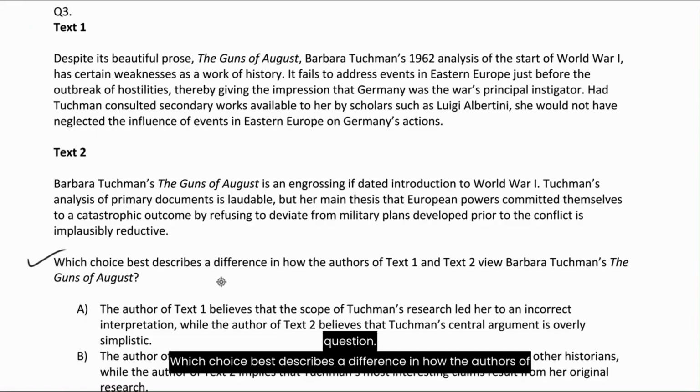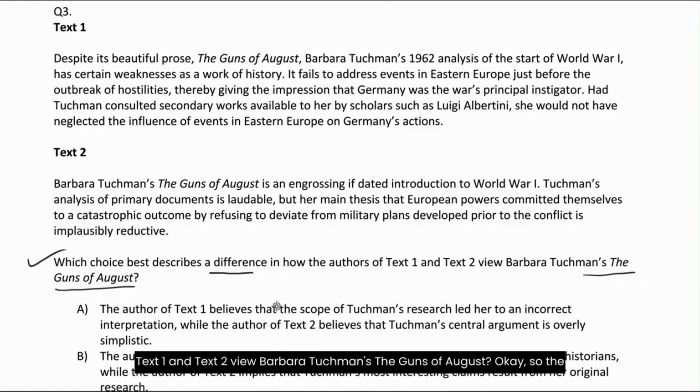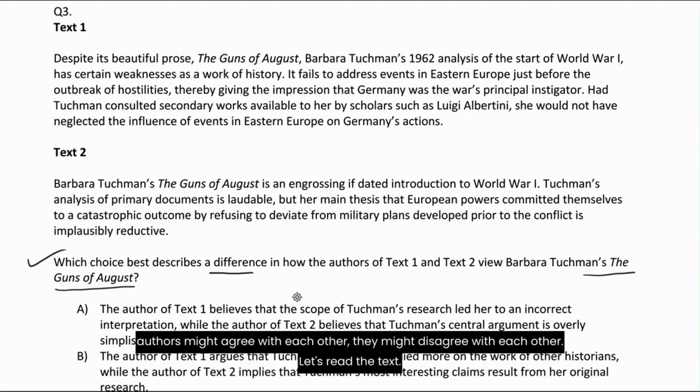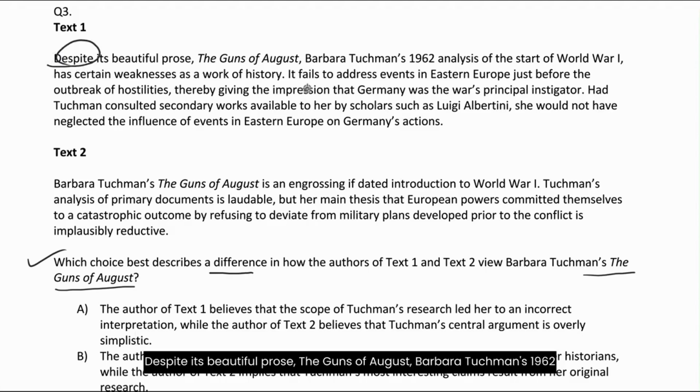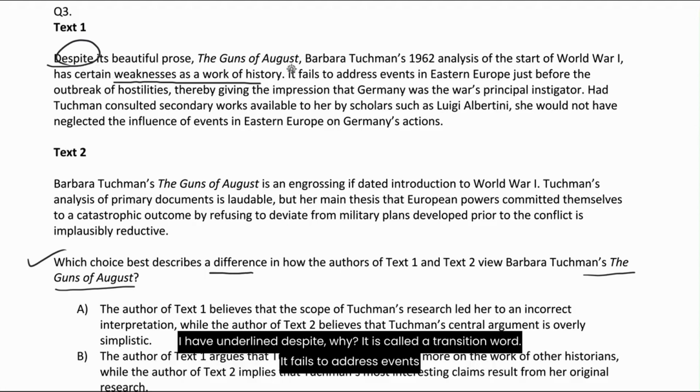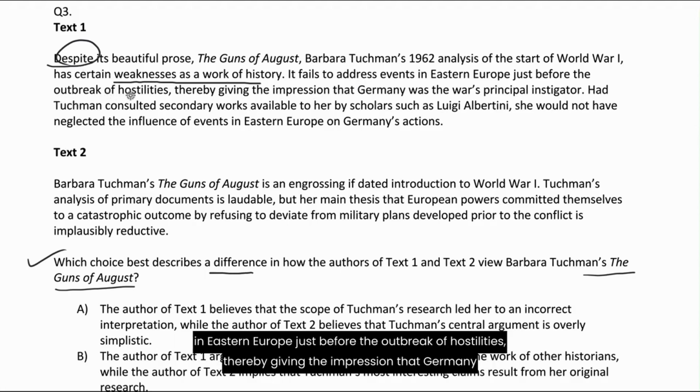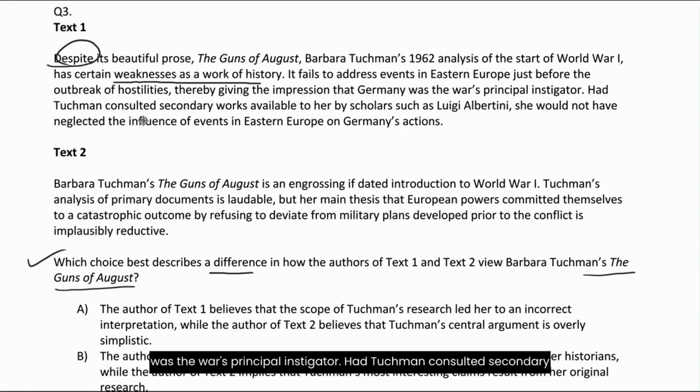One more question. Which choice best describes a difference in how the authors of text 1 and text 2 view Barbara Tuchman's The Guns of August? Okay, so the authors might agree with each other, they might disagree with each other. Let's read the text. Despite its beautiful prose, The Guns of August, Barbara Tuchman's 1962 analysis of the start of World War I, has certain weaknesses as a work of history. I've underlined "despite." Why? Because it's a transition word. It fails to address events in Eastern Europe just before the outbreak of hostilities, thereby giving the impression that Germany was the war's principal instigator.